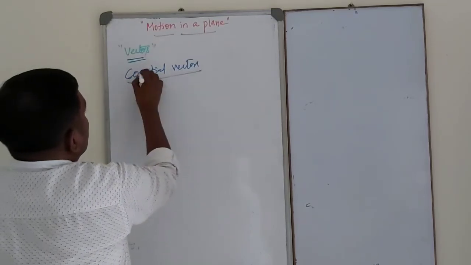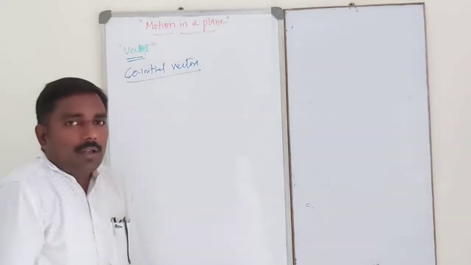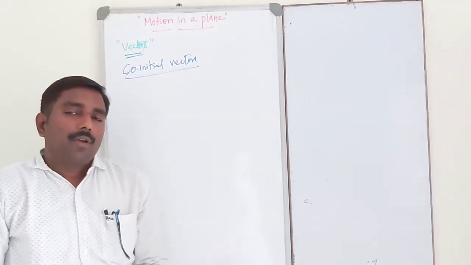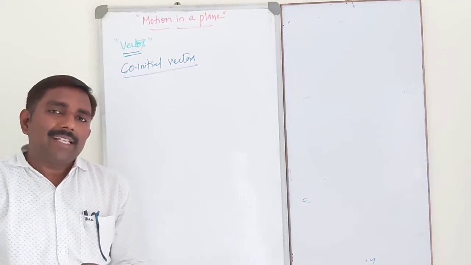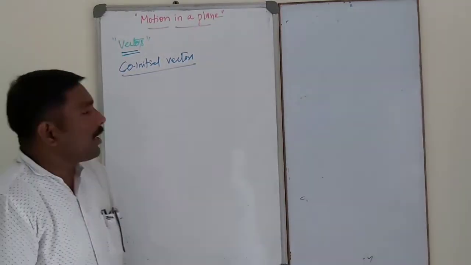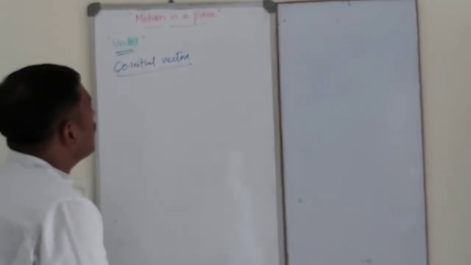Co-initial vectors means the vectors whose starting point is the same.